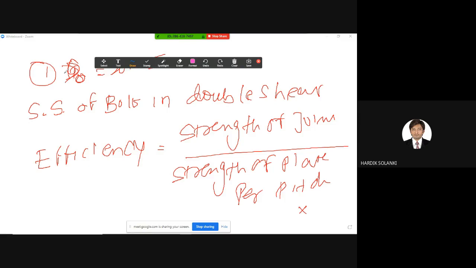And multiply by 100 to get the percentage answer. So this is the formula to find out the efficiency. The correct answer for this question, I should write down here, is 33.62. Right, the correct answer is 33.62.